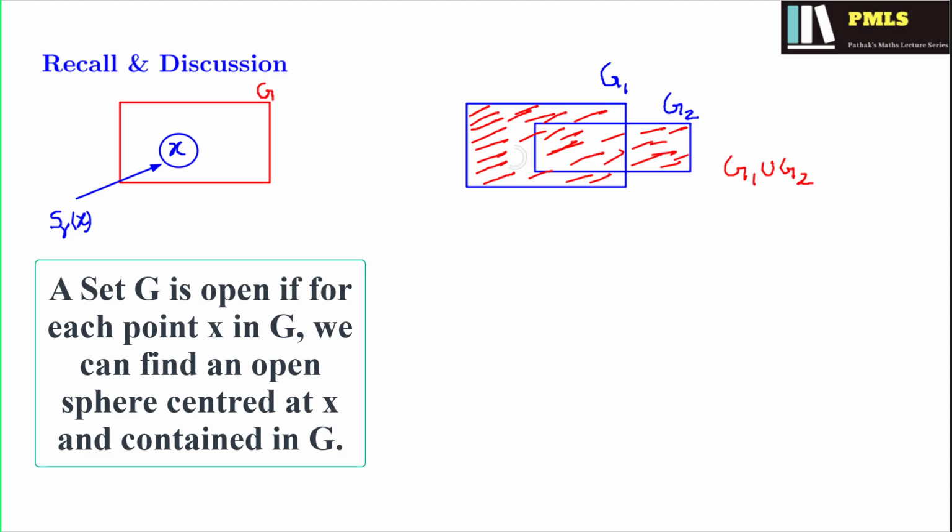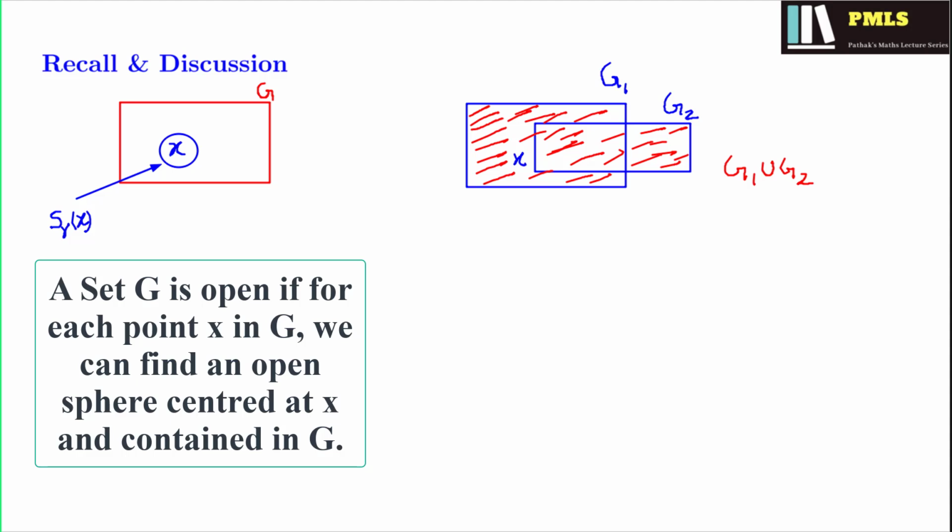Suppose we are taking a point x here, then this point x will certainly lie in at least one of G1 and G2. It may lie in G1, it may lie in G2, it may lie in both, but certainly it will lie in one of the sets G1 and G2.